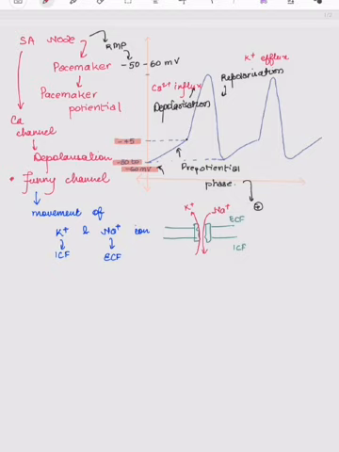In the prepotential phase, the movement of sodium ions is more, so it slightly elevates to the positive side. So in short, SA node consists of voltage gated calcium channels which help in depolarization, whereas in other contractile tissue, sodium channels are predominant and help in the depolarization.